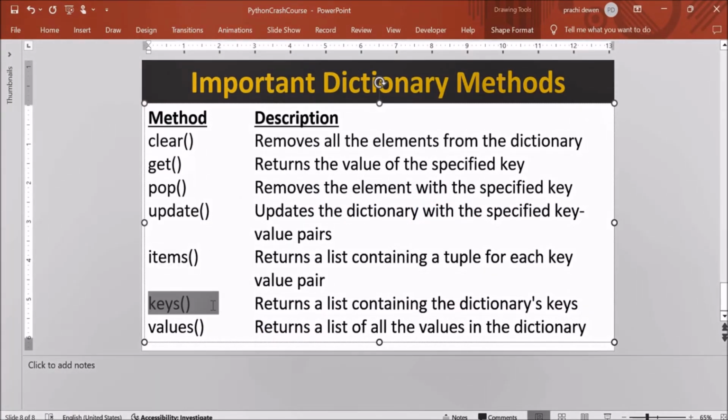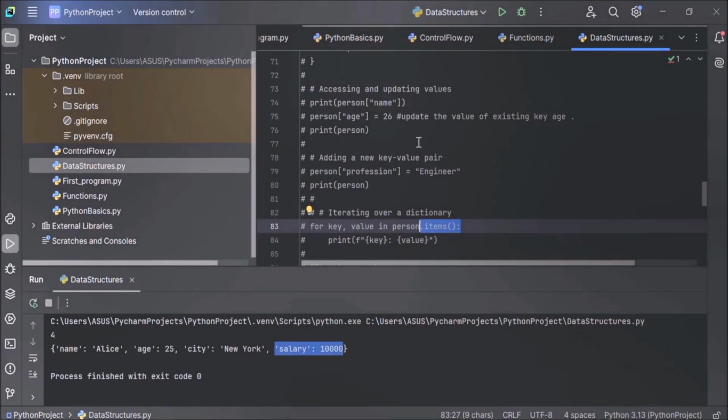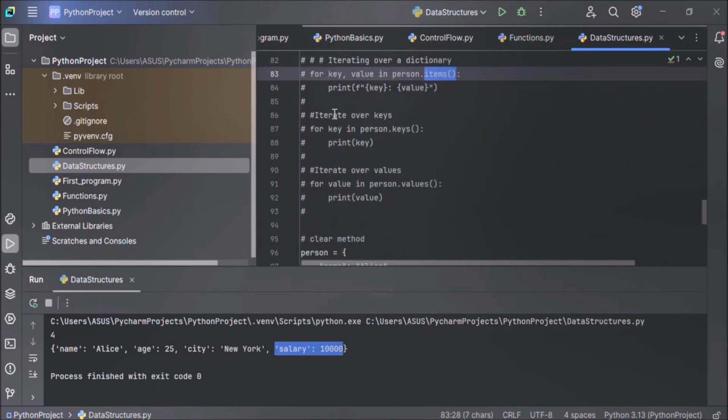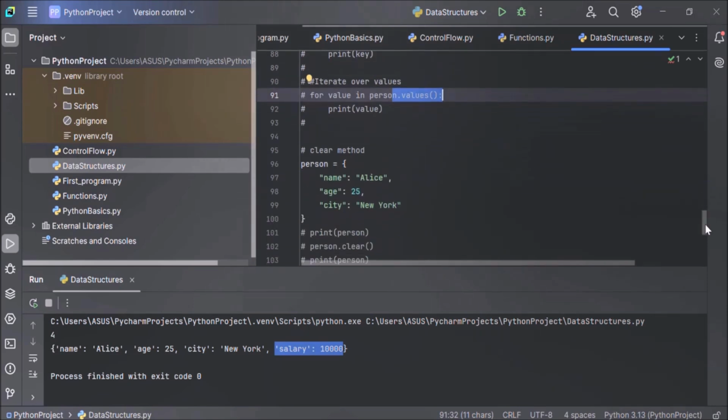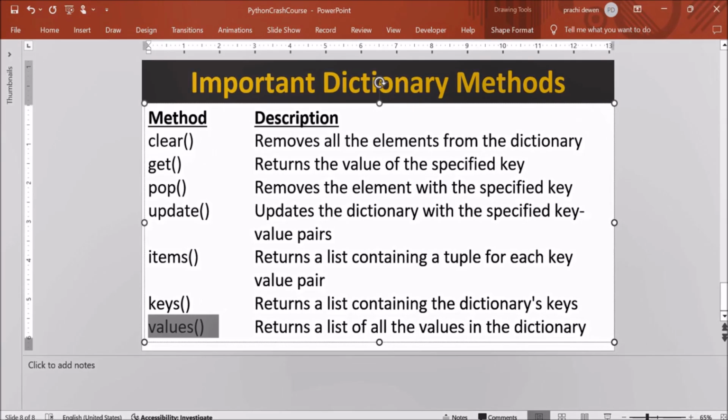Next is the keys method, which returns a list containing the dictionary keys. The keys method also we have discussed, and the values method also we have discussed. After the items method, we discussed the keys method to iterate over keys. And after the keys method, to iterate over values, we have used the values method. So the items method, keys method, and values method, these three methods we have already covered.